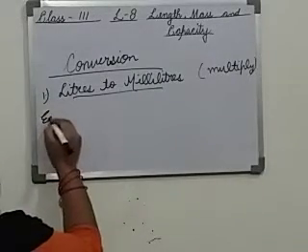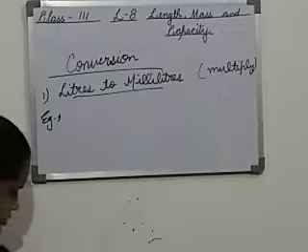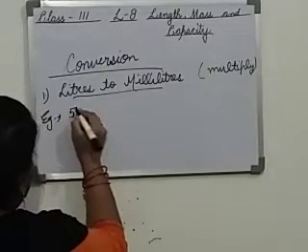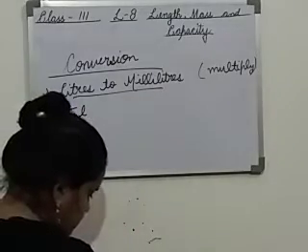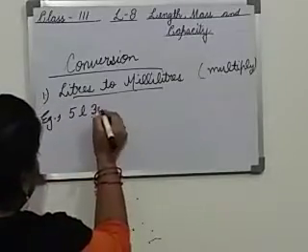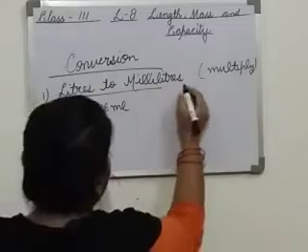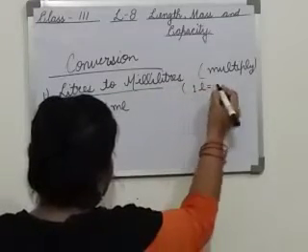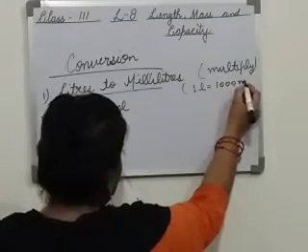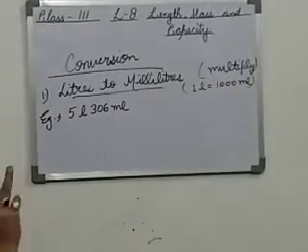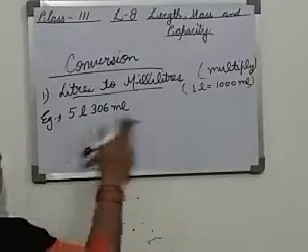Let me explain it with the help of an example. Suppose we have to convert 5 liter 306 milliliter. Sorry, one thing I forgot. Liters to milliliters means 1 liter equals 1000 milliliter. Okay, this is the relationship. Now we have to convert this.